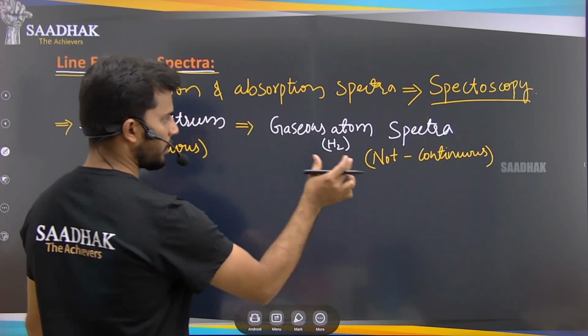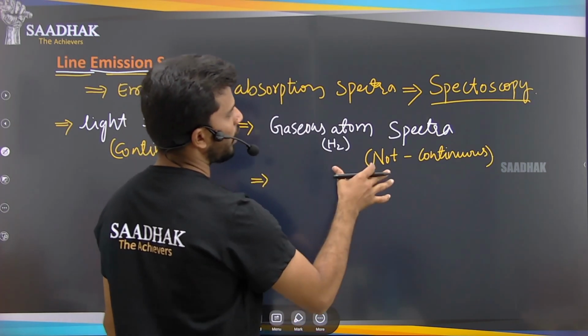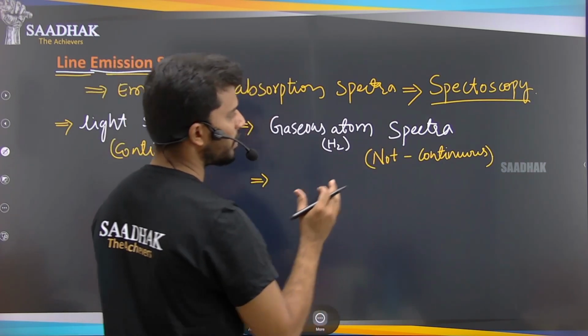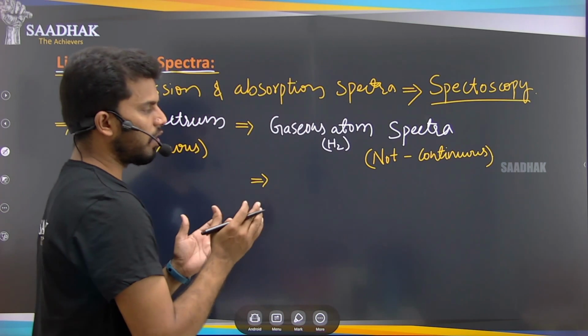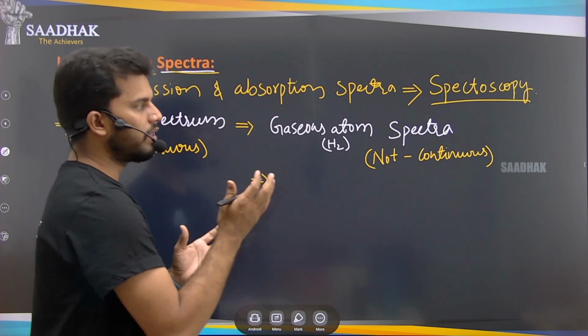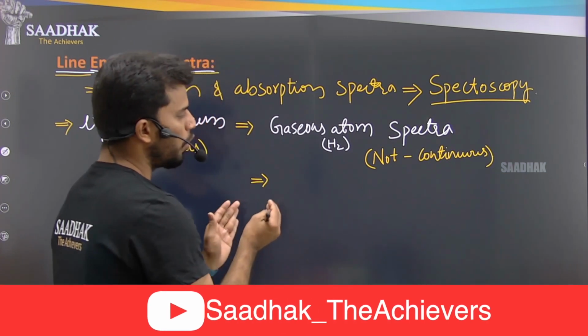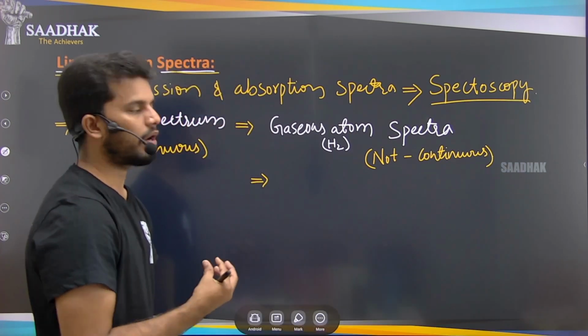And just now I explained to you that these are forming lines in the spectrum, which means they are releasing or absorbing discrete frequencies. అవునా, అంటే స్పెషల్ టైప్ ఆఫ్ ఫ్రీక్వెన్సీ, అంటే ఓన్లీ సెలెక్టెడ్ ఫ్రీక్వెన్సీస్ని అవి అబ్జార్బ్ చేస్తున్నాయి ఆర్ ఎమిట్ చేస్తున్నాయి.